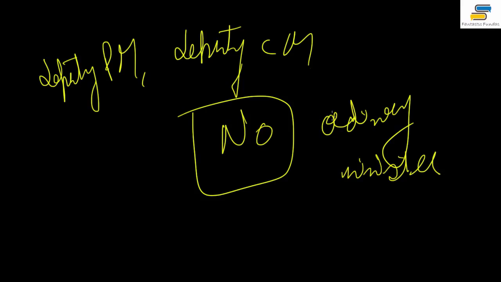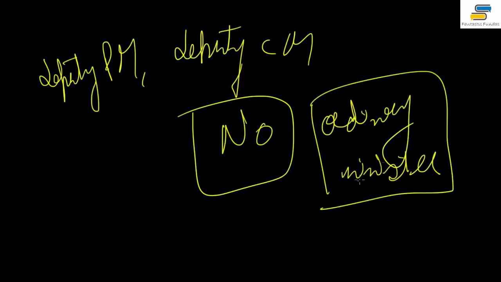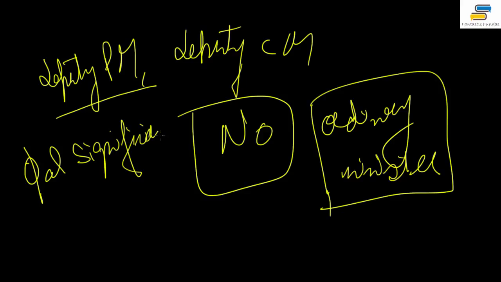And he is a minister only when he holds a portfolio, by which I mean some charge, like minister of environment, minister of tribal affairs, minister of panchayati raj. Otherwise the deputy prime minister has no constitutional significance. Please write this: no constitutional significance. In other words, it is just a normal authority, nothing else. So that is all about the Prime Minister.